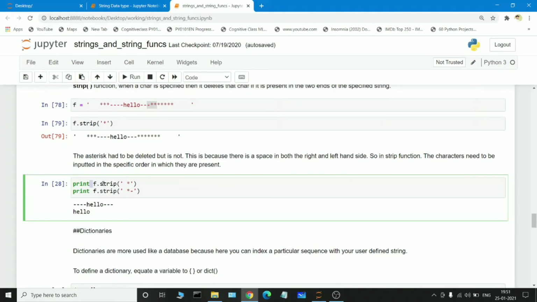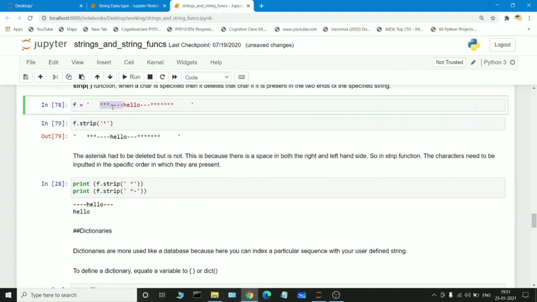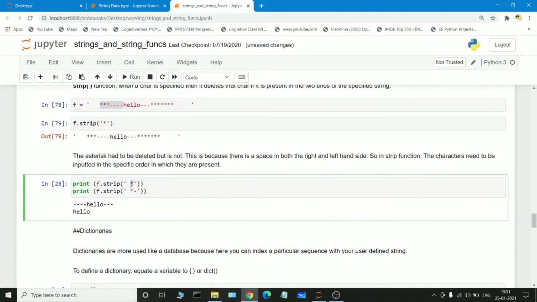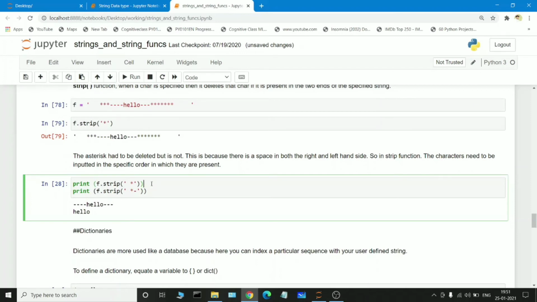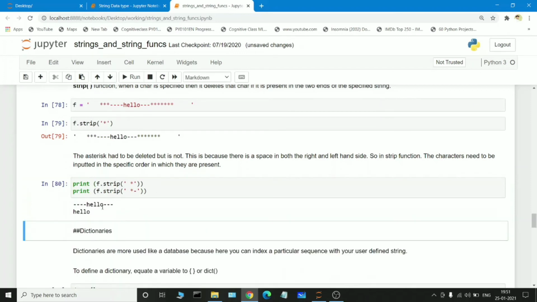So in this cell we have a clear idea. Printing f dot strip of the symbols that we have given here. This is a star symbol and this is a minus symbol. Before the star symbol I have given some space, and before the other symbol I have also given some empty space. In such a situation, the spaces will automatically be removed.